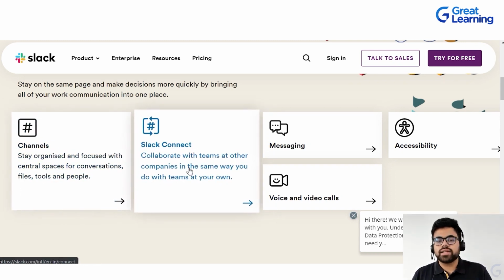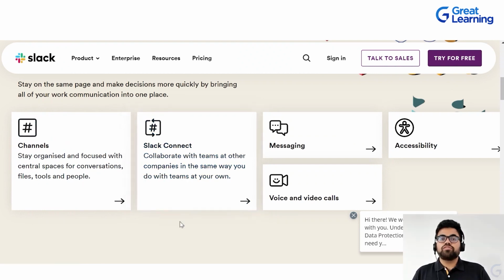Second is Slack Connect. Slack Connect is used if your organization has hired a third party organization or a third party vendor that you are collaborating with, and you don't want to give your entire information to them. In that case, you would be giving access to certain parts of it, and that is through Slack Connect. So the other organization will collaborate with your organization on certain levels to achieve the goals that you want to achieve.